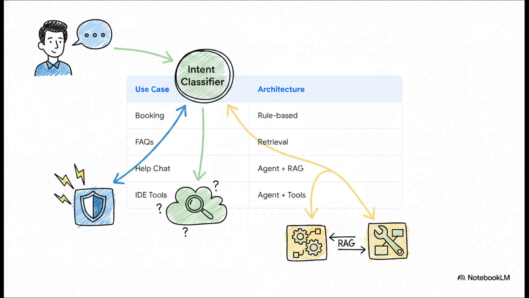Today's production stack uses hybrid routing to intelligently direct traffic. Destructive actions, like processing payments, go straight to safe, deterministic rule-based systems. Simple questions go to retrieval-based FAQs. And the complex, ambiguous tasks are routed to our modern LLM agents armed with RAG and tools. It's a grand synthesis, the ultimate best of all worlds approach.